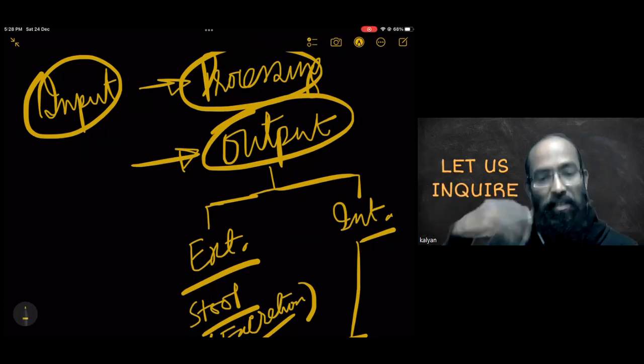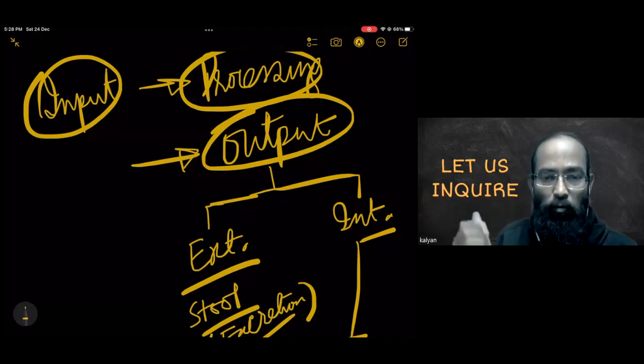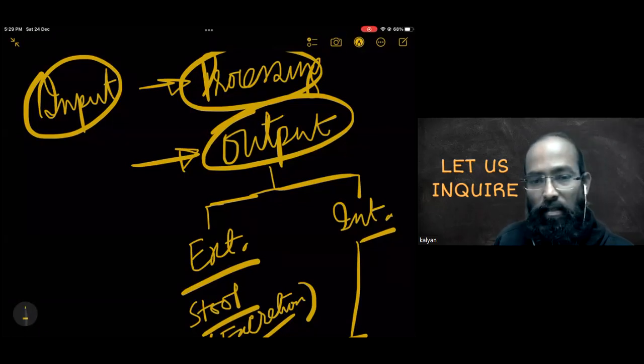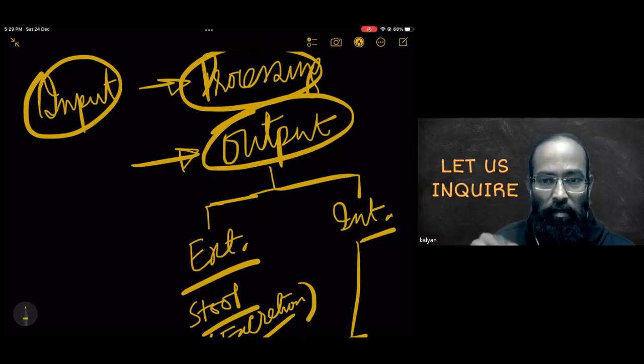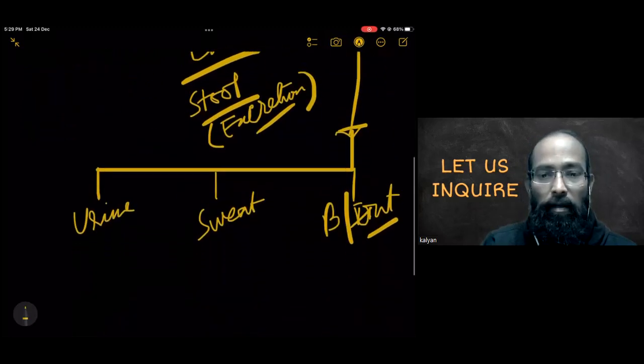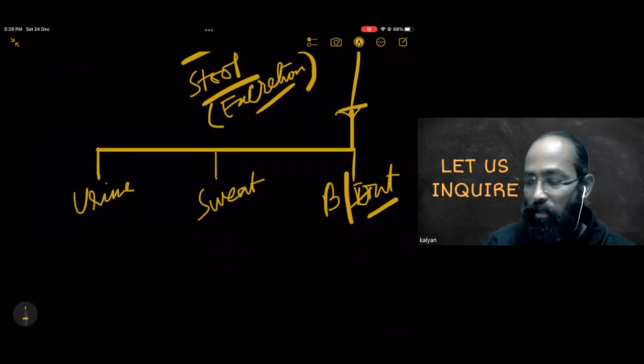This is not the machinery output, it is the matter output. Okay, got it. So matter output means one is the excretion, other is the elimination. Excretion is the external toxin through the stool, and the internal toxins are through these three.